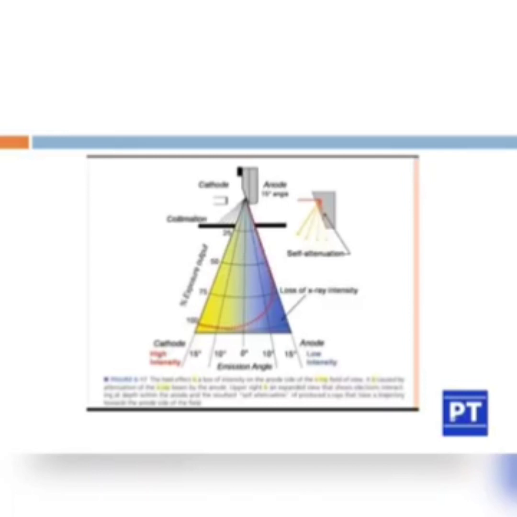So attenuation means reduction of the intensity of the X-ray beam. When it is coming down, there is loss of X-ray intensity towards the anode side, and it is going up towards the cathode side. So the loss of X-ray intensity at the anode side is known as the Heel effect.